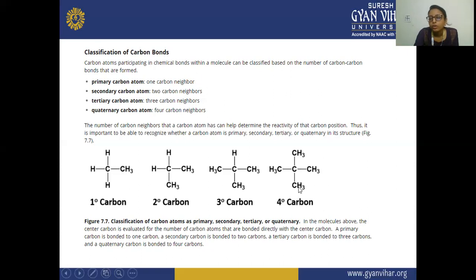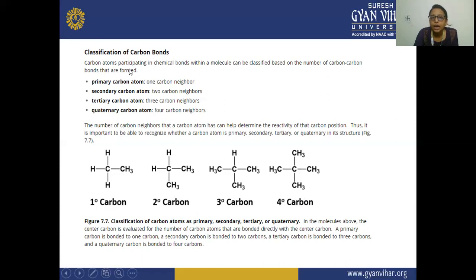And this is your quaternary carbon, which is having the 4 carbon neighbors.